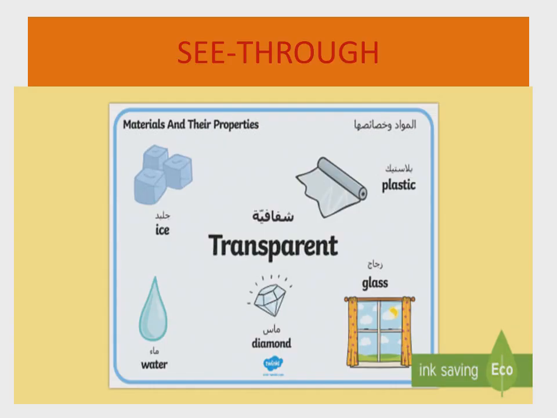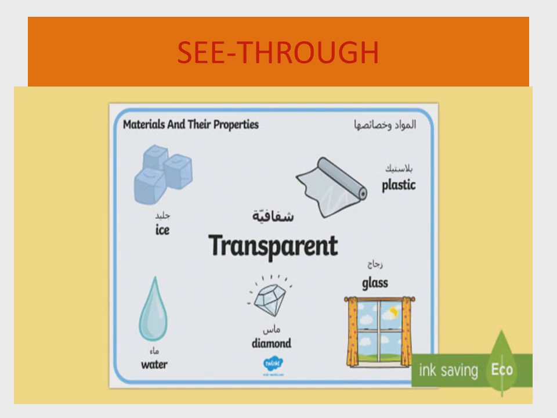The next material is see-through. S-E-E-T-H-R-O-U-G-H, see-through. See-through materials are those materials through which we can see on both sides. Like you can see there is a window, so from outside we can see inside, and from inside we can see outside. So a window is made up of glass. This is an example of see-through, and on your screen there are different examples of see-through materials.